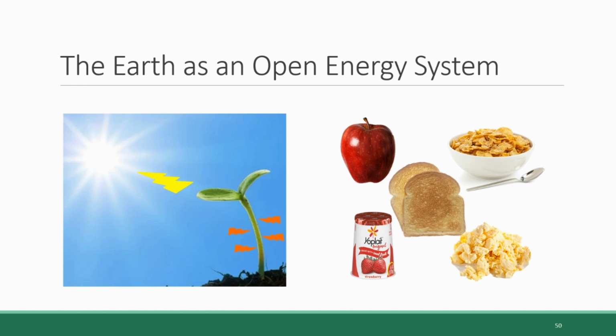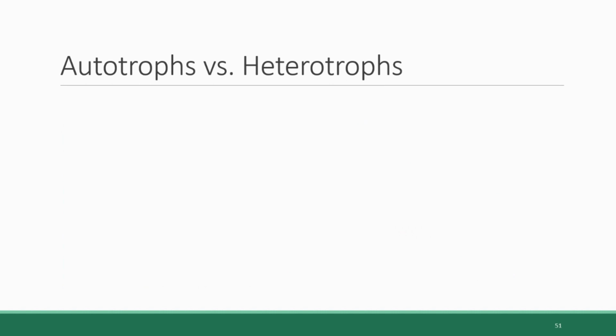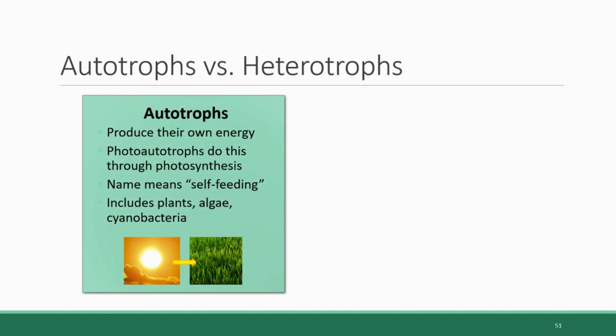But for some of us, like animals, including humans, that energy is just a few more steps removed and has to undergo more conversions to reach us. We have specific terms that are used to describe different types of organisms based on how near or removed their energy gathering process is from that ultimate energy source of the sun. So autotrophs are organisms that produce their own energy. While there are some rare exceptions, most of them do this through a process called photosynthesis, in which the energy of sunlight is captured, and these are specifically referred to as photoautotrophs.